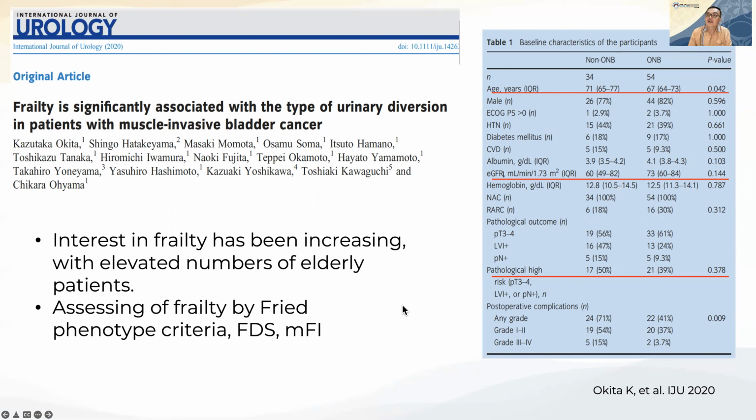In their study, they found the non-orthotopic neobladder patients are older, and they had lower GFR and higher pathologic high risk. And consequently, they have a higher post-operative complication rate than the orthotopic neobladder group.